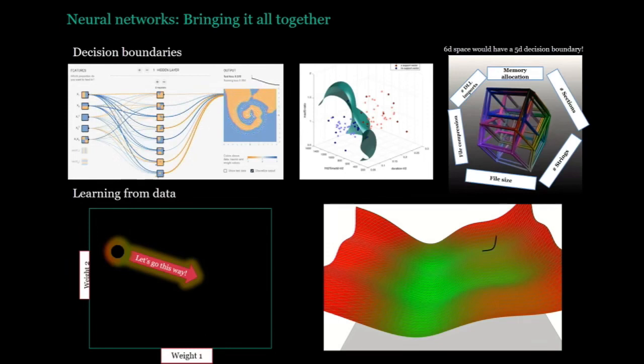I introduced the idea of neural networks as these mathematical machines for identifying decision boundaries, and I introduced the idea of learning, which is this process of moving through in the weight space, so manipulating the neural network's weights to get the right decision boundary, and how that has this physical metaphor of the neural network moving down a hill in the weight space.